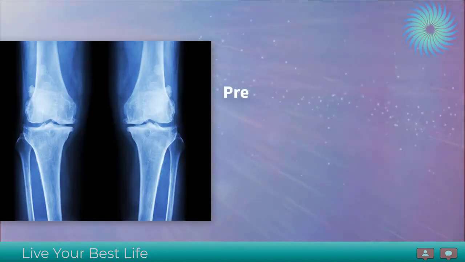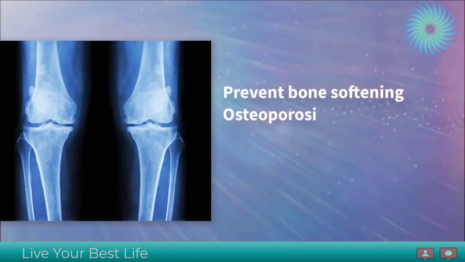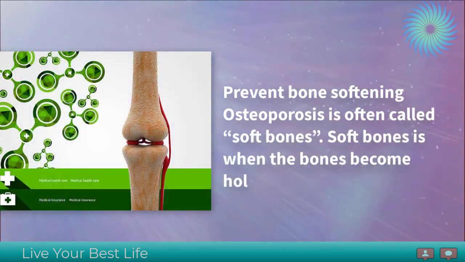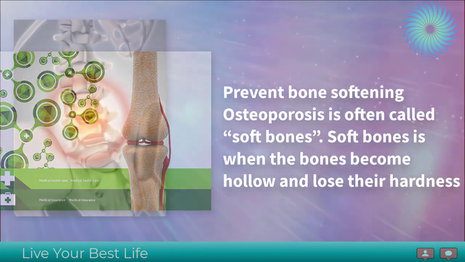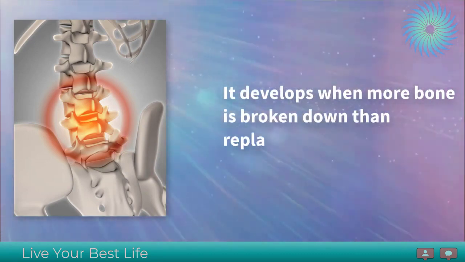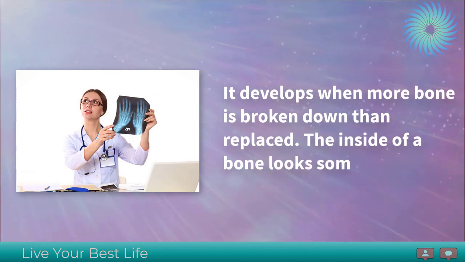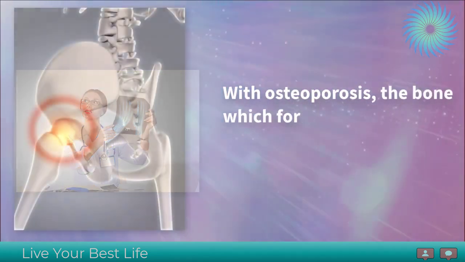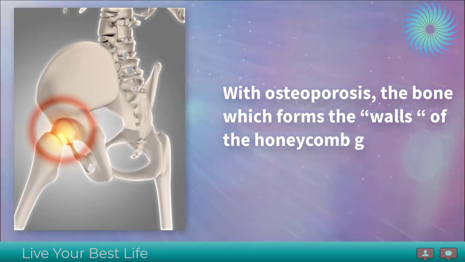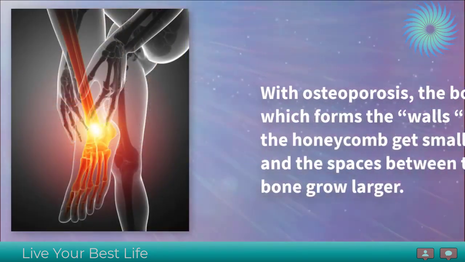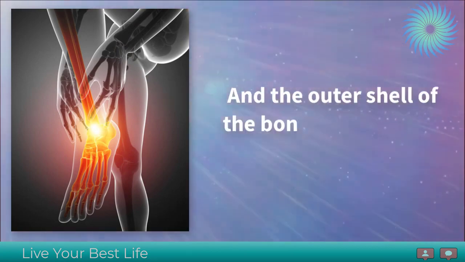Prevent bone softening. Osteoporosis is often called soft bones. Soft bones is when the bones become hollow and lose their hardness. It develops when more bone is broken down than replaced. The inside of a bone looks something like a honeycomb. With osteoporosis, the bone which forms the walls of the honeycomb gets smaller, and the spaces between the bone grow larger. And the outer shell of the bone also becomes thinner.